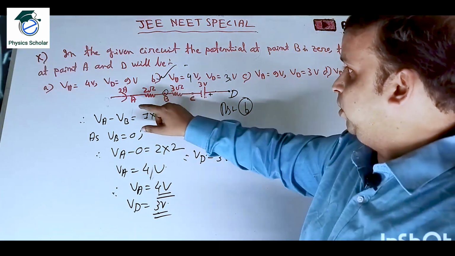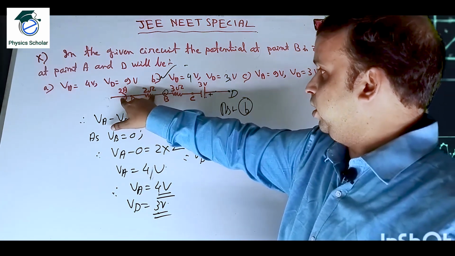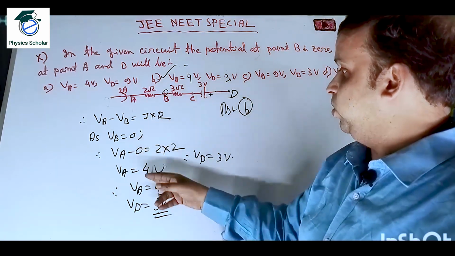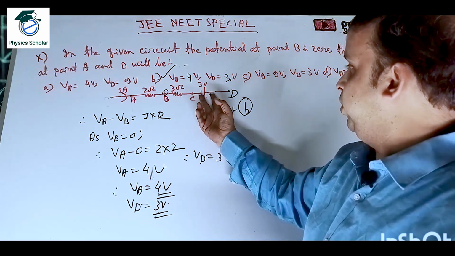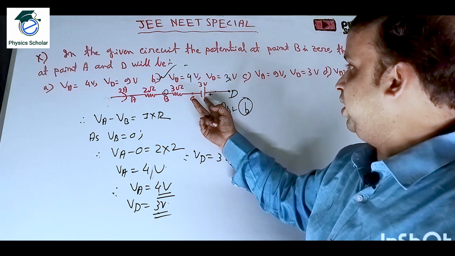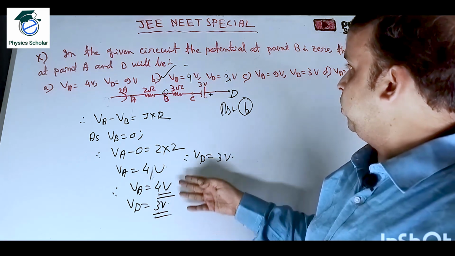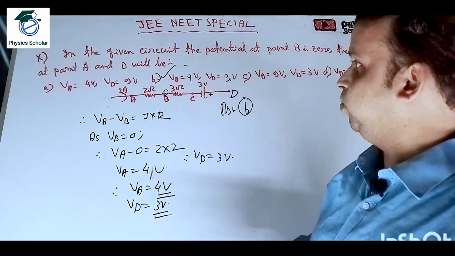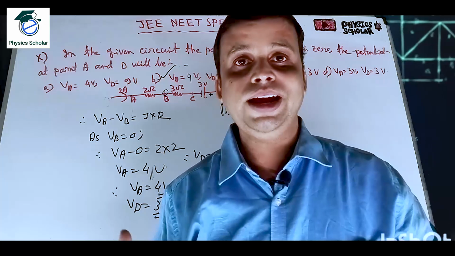How? Because VA minus VB is equal to I into R, and VB is 0, so VA is equal to 4 volt. Now VD is connected to the positive terminal of the 3 volt battery. So VD is equal to 3 volt, and VA is equal to 4 volt. So this will be your correct option or right answer, clear.